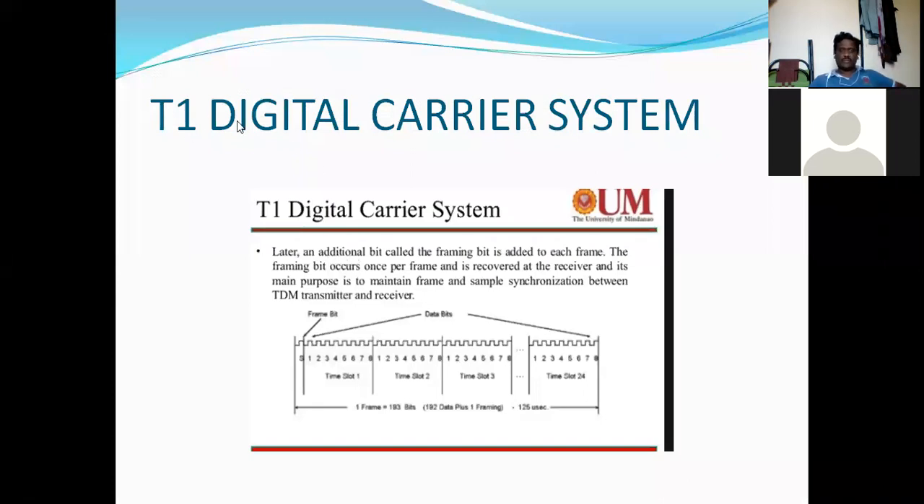So what is the basic need of the T1 digital carrier system? The T1 digital carrier system encodes information. In previous communication systems, information was sent as analog signals, but the T1 digital carrier system uses digital pulses rather than analog signals. That is the T1 digital carrier system.